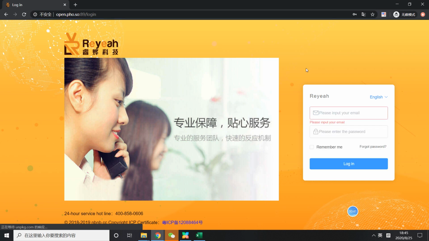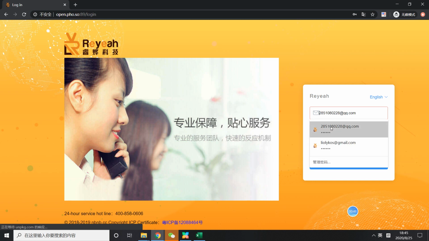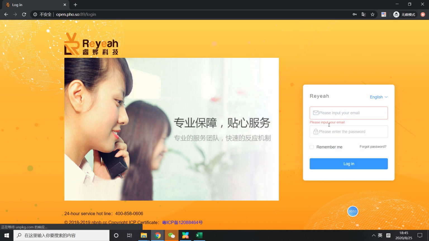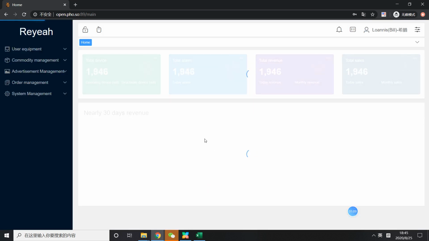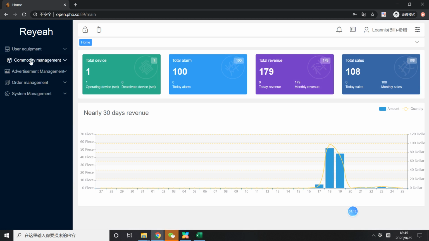You will come to the main page, and normally you use your email address. Just type in your email address and fill in the number, and then you can also reset your email. You can reset your password, okay, and then log in. As you can see here, this is the home page.